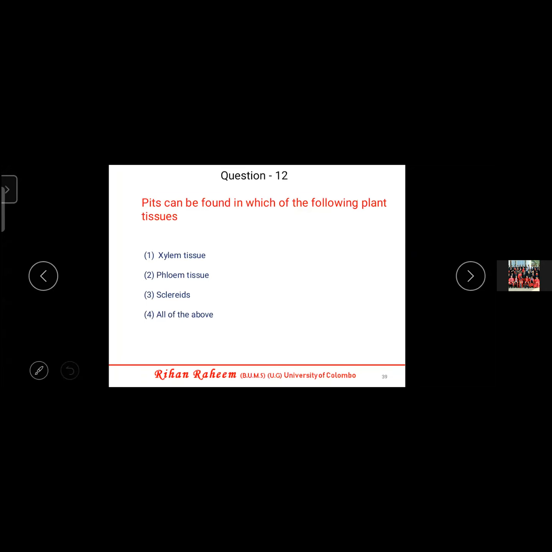Good. Then question number 12. Pits can be found in which of the following plant tissues? Always remember, pits are found in dead cells. Some students don't know pits because some teachers are not teaching that under theory. Okay, when the primary cell wall is there, there is primary cell wall and secondary cell wall, two things. Normally, plant cells will have a primary cell wall. What are the components of the cell wall?